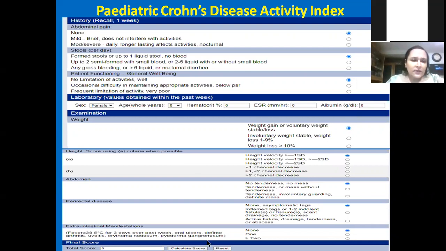And here you can see that in Crohn's disease, profound weakness is one of the most important symptoms. And weight and height should always be measured. So it's not purely symptomatic like the ulcerative colitis activity index. But in outpatient, we can do it when the child comes with the investigations.